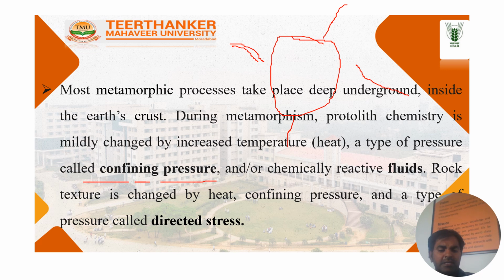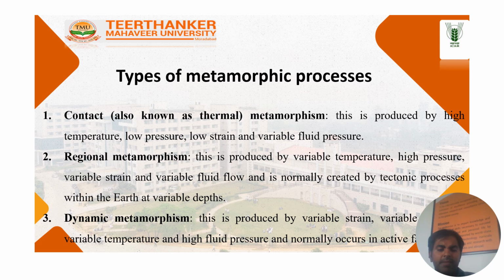So this is the basic chemistry, or the basic process, involved in the formation of metamorphic rocks. Now come to the types of metamorphic rocks. If you study in depth, you can find that metamorphic rocks are divided into three categories. First is contact metamorphism, second is regional metamorphism, and third is dynamic metamorphism.